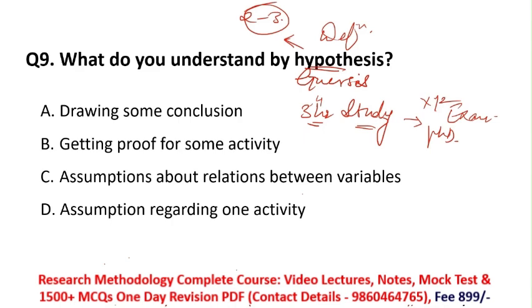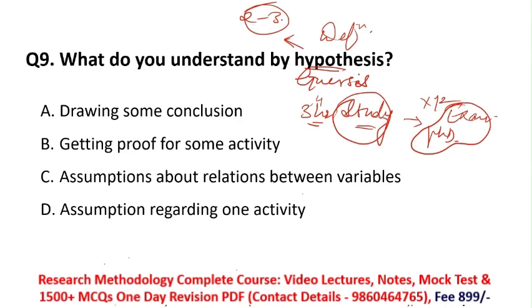So here what I am doing is supposing, guessing. If I do 4 to 5 hours of study, then I will definitely pass that particular XYZ PhD entrance examination. So I am guessing, assuming the relation between two variables. The first variable here is study and the second variable is the PhD entrance examination. Between these two variables, I am assuming the relation.